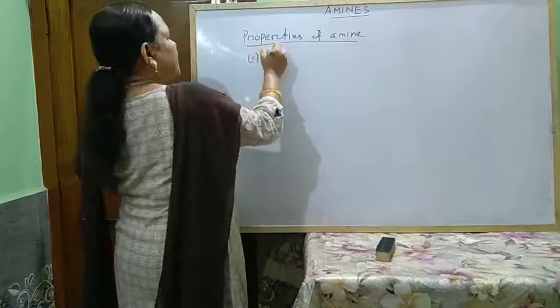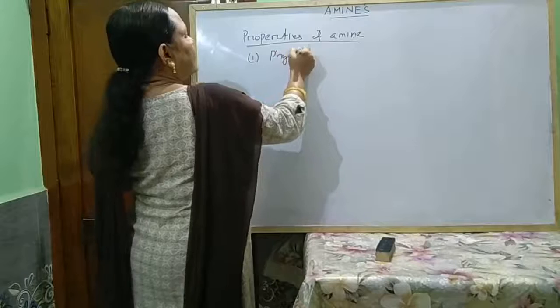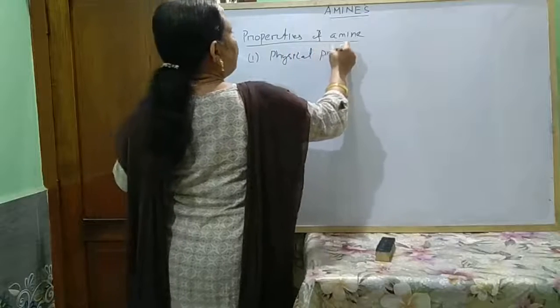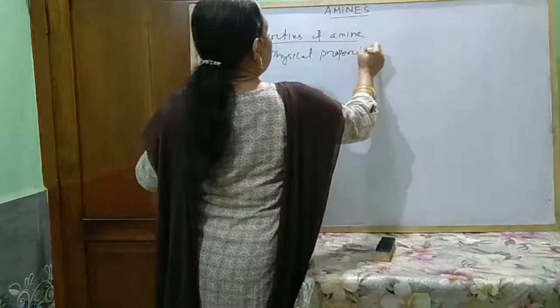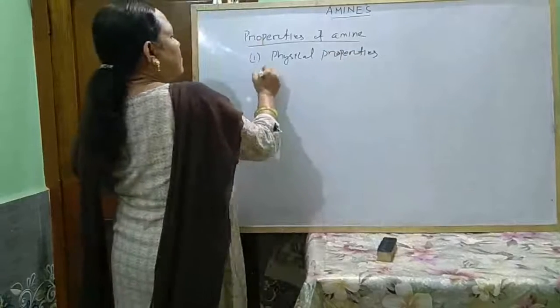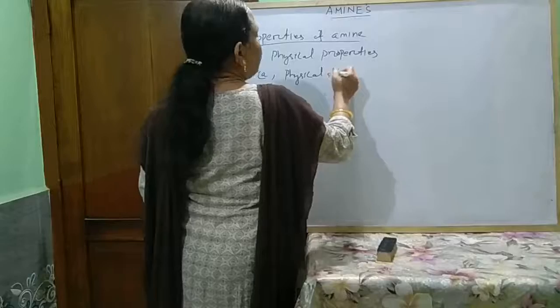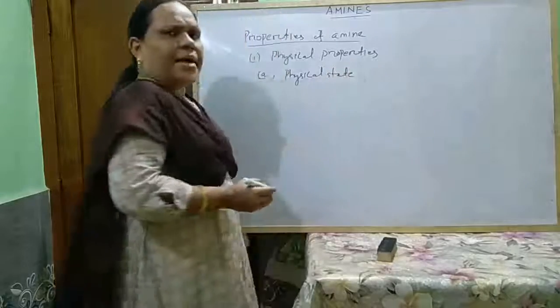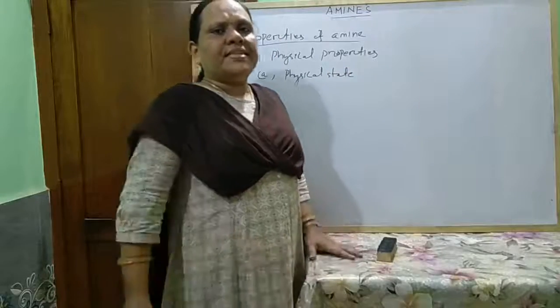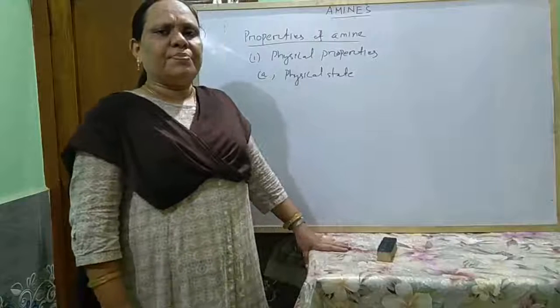So first, physical properties. Physical state. The amines generally have an unpleasant smell.